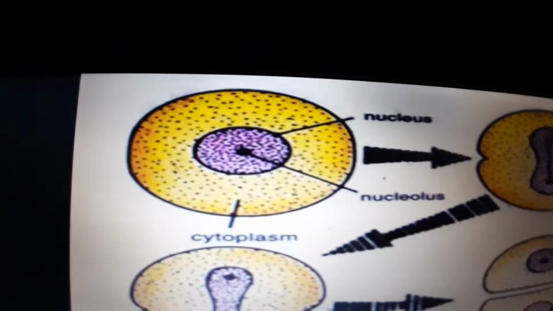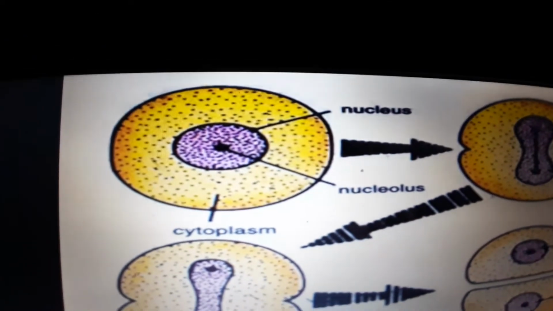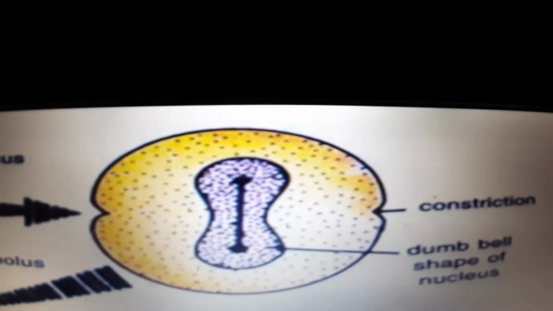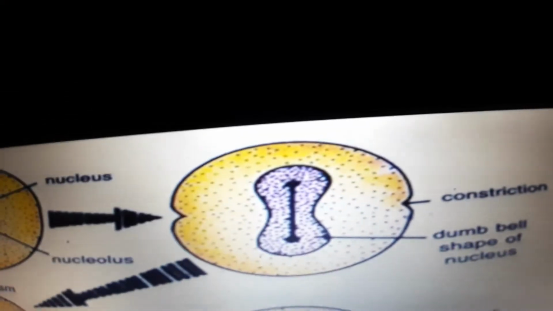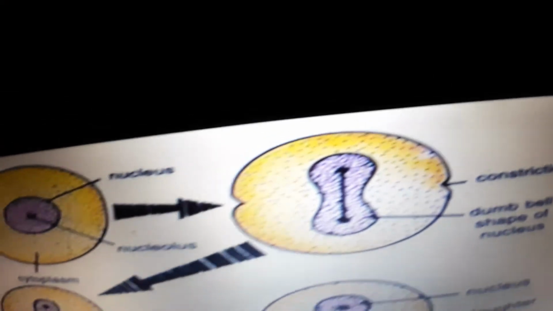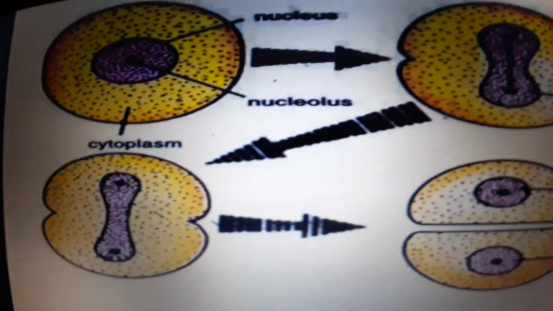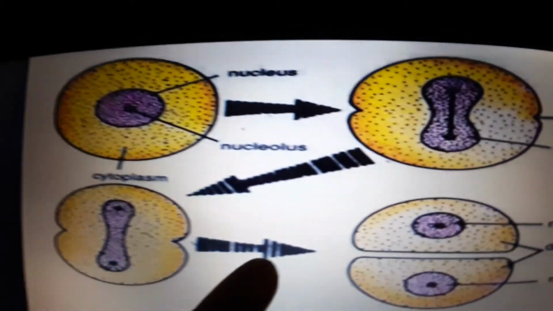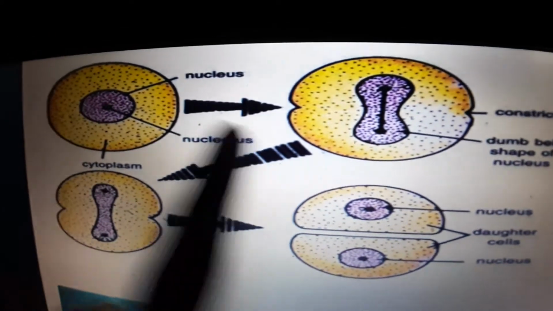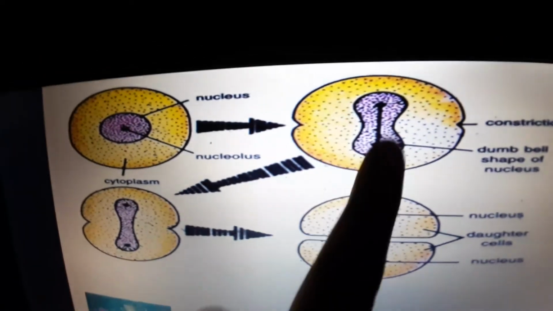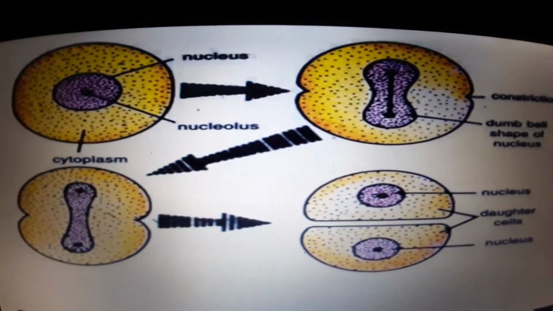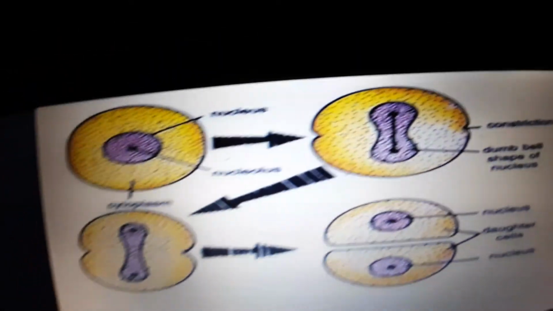So this is how a single cell divides. So nucleus helps in cell division also. So there is a single cell. Then slowly you will notice that there is a constriction happening in between. Slowly the constriction deepens, and the nucleus is also, you can see here, splitting into two slowly. Finally, one cell becomes two cells. Okay, you see the process. So this process of cell division also is due to the information in the nucleus.